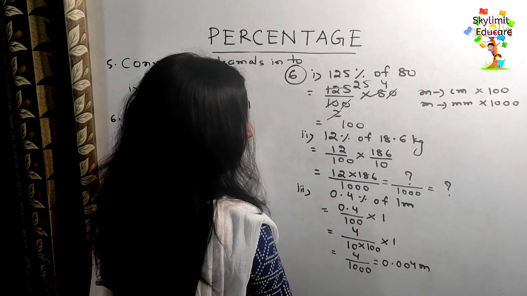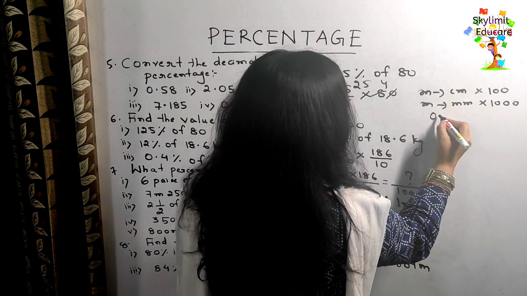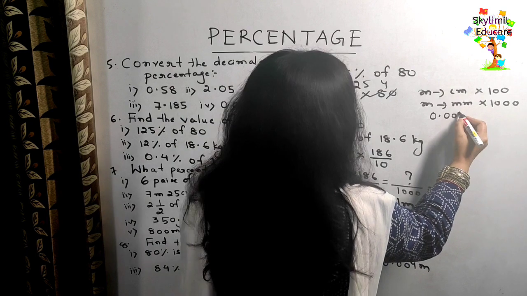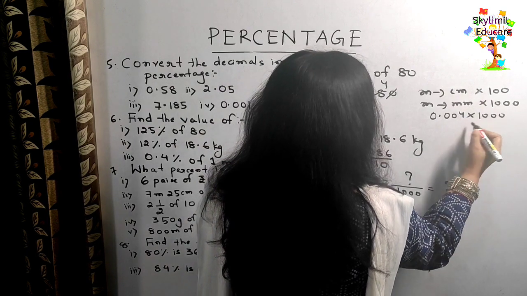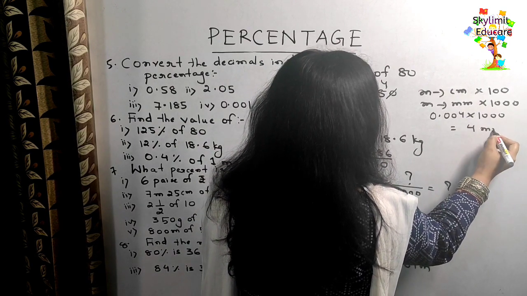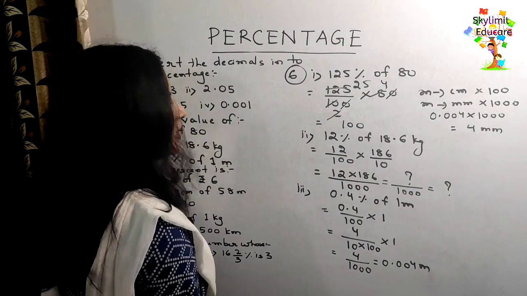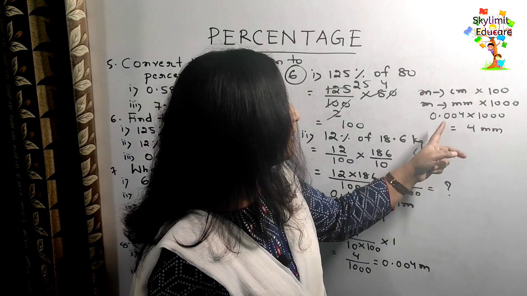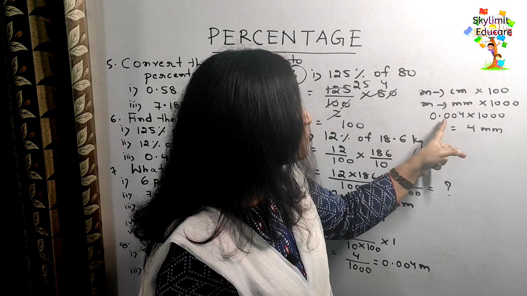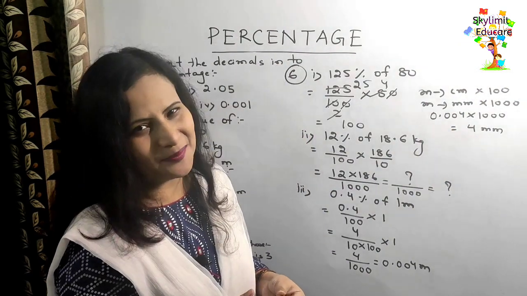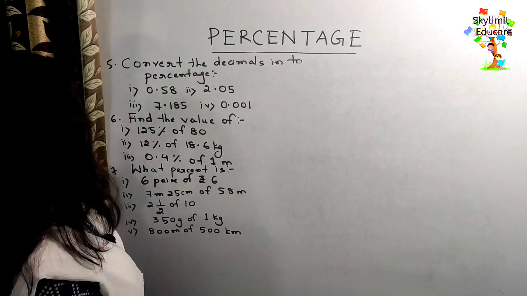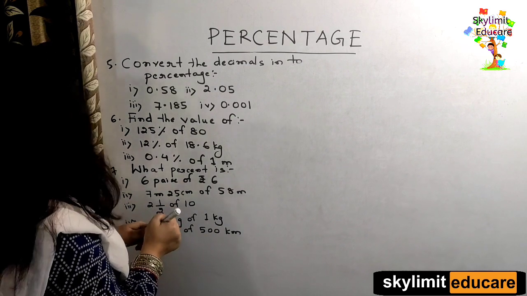Suppose if I want the answer in millimeter, so what shall I do here? 0.004 multiplied to 1000 will give me how much? 4 millimeter. Yes or no? If you are asked to find the answer in centimeter, you just multiply by 100, so you will be getting 0.4 centimeter. Yes? So now let us solve question number 7.